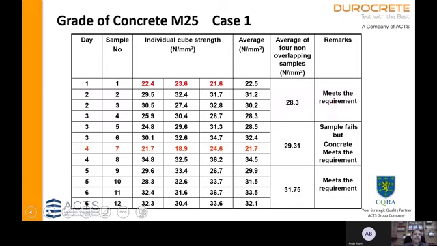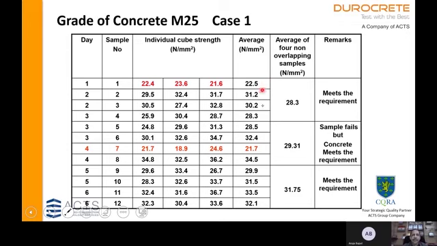Now, when we cast first sample, we find that all the 3 cubes are below the requirement of M25. But the sample mean is 22.5, which is greater than 25 minus 3, which is 22 MPa. So individual sample will pass, although all the 3 cube results are below M25.